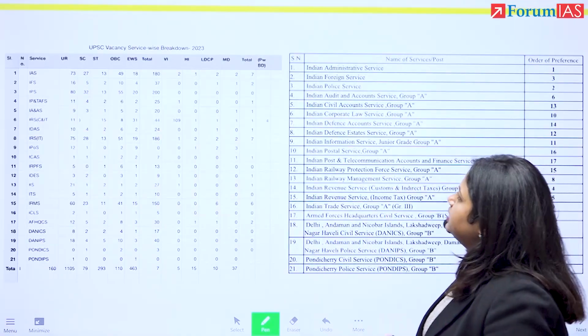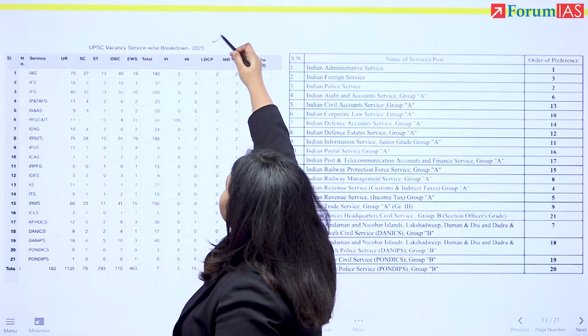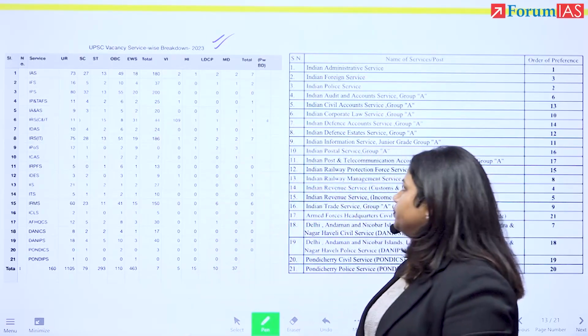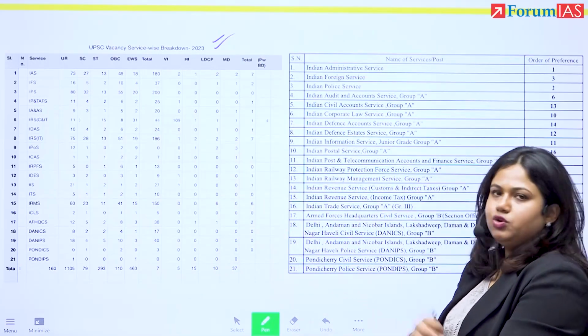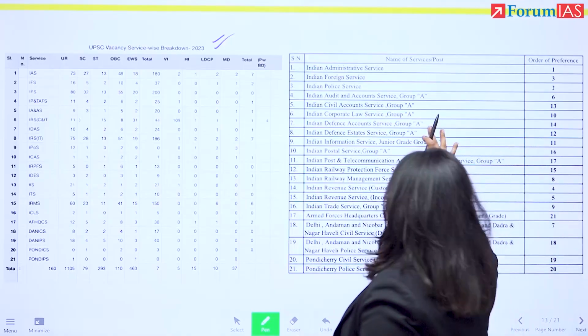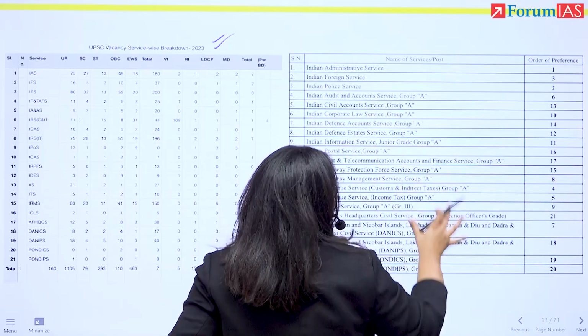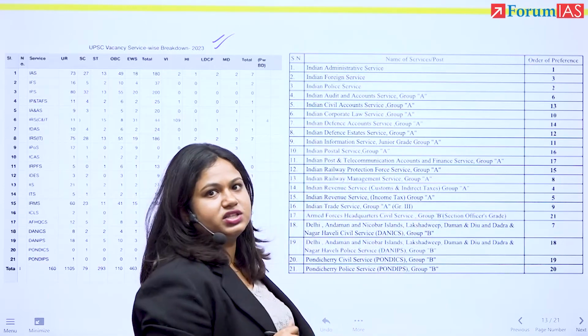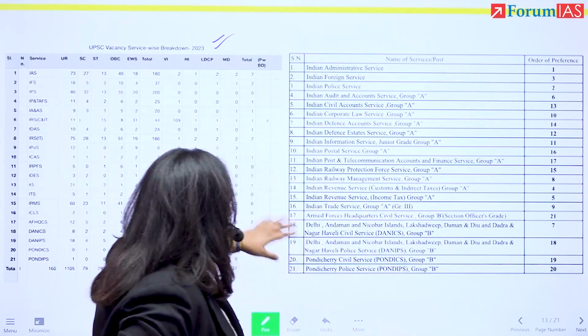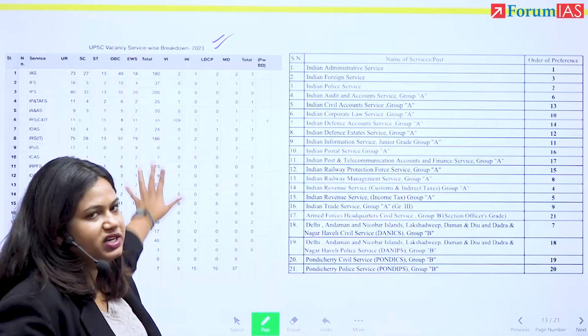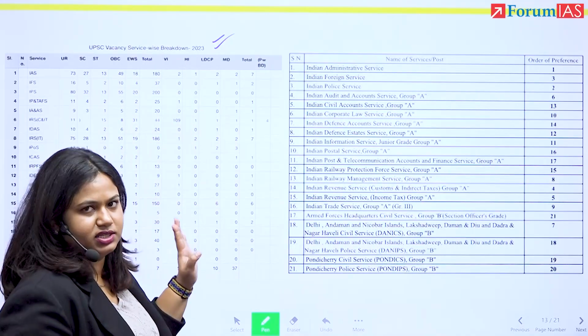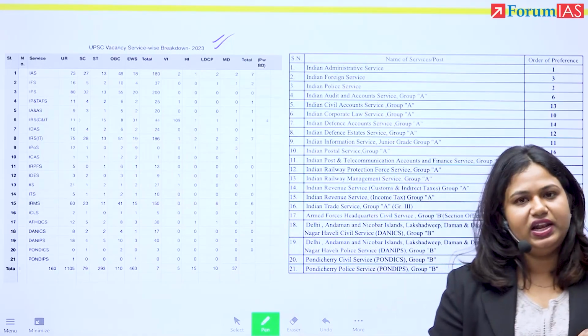After the result, they gave us this vacancy service-wise breakdown. All right. So what I want you to understand is that we have to fill this. We have to fill essentially this form of what service we are going to get, right? According to the expectation of usually what happens in the number of vacancies. All right. So according to that, we have to prioritize what we will fill and how.